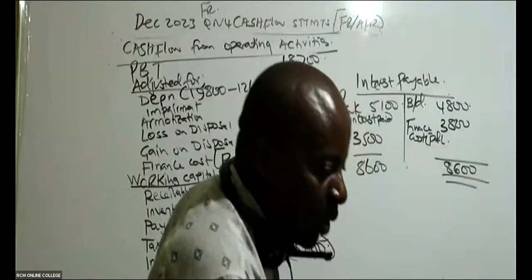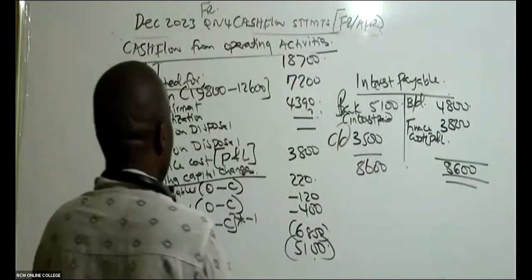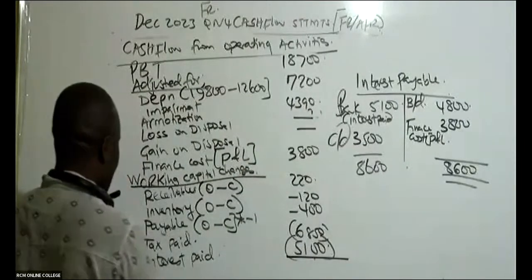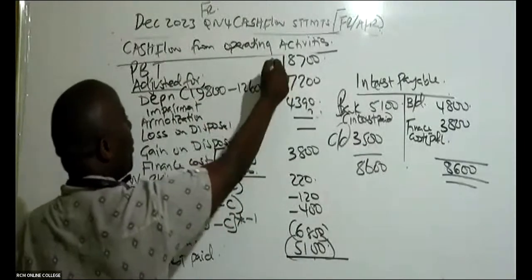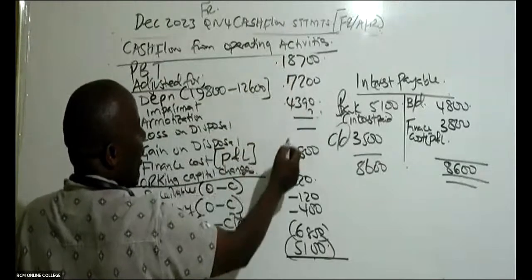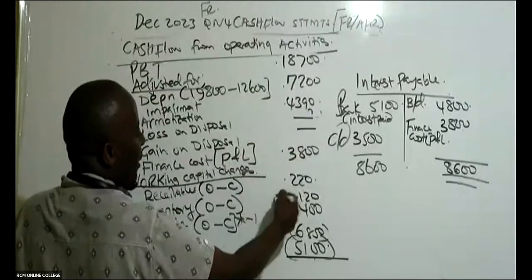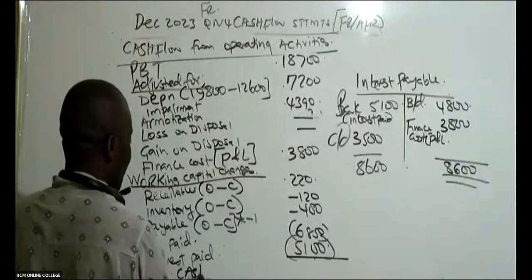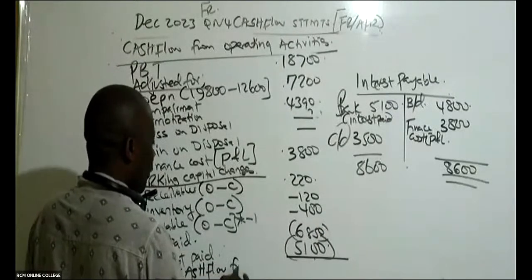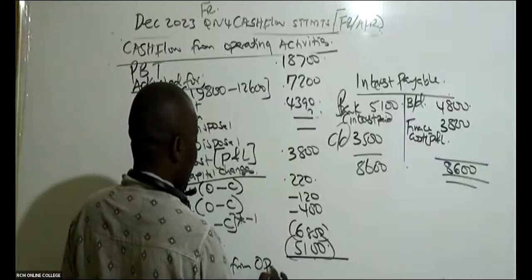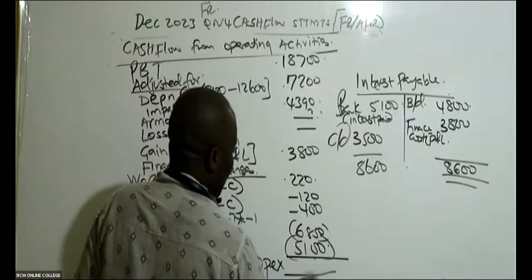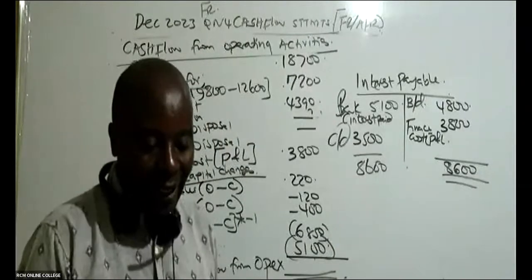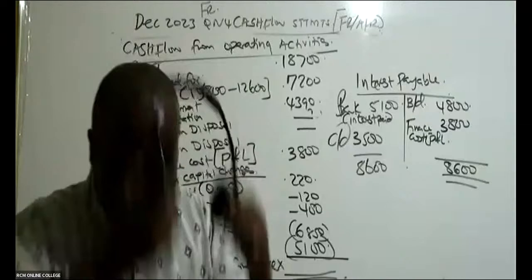So then come and give me the net cash flow from operating activities. You take this plus this plus plus. These others are negatives. So give me the net cash flow from operating activities. What do we have? Somebody add them. Add this up.